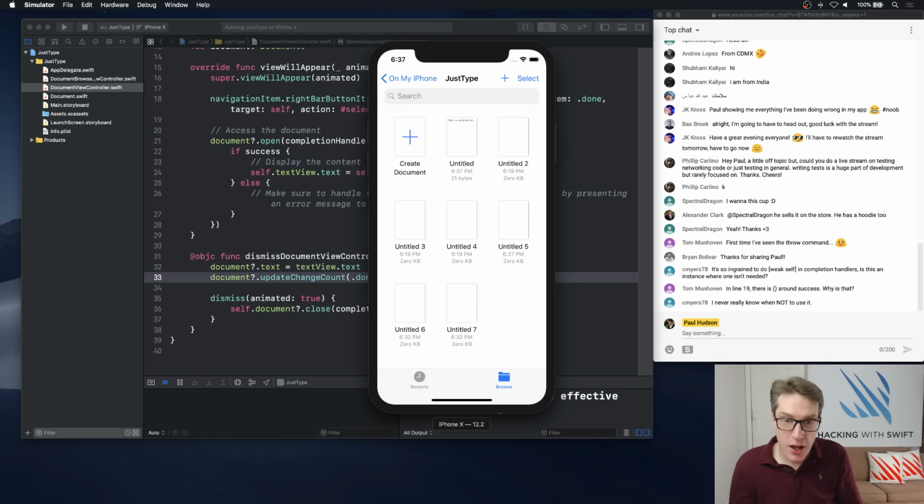Now, the next step really is to start adding some polish to this app, so it starts looking much more useful, much more, just better across the board.